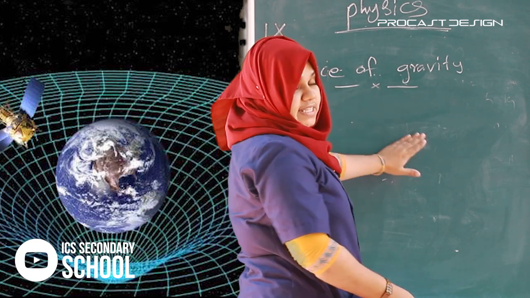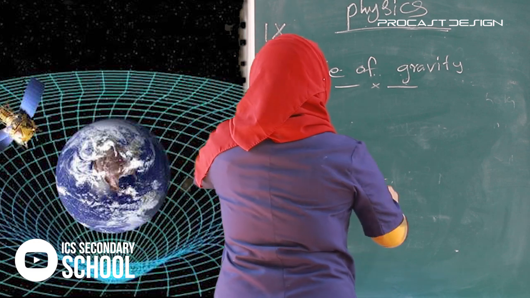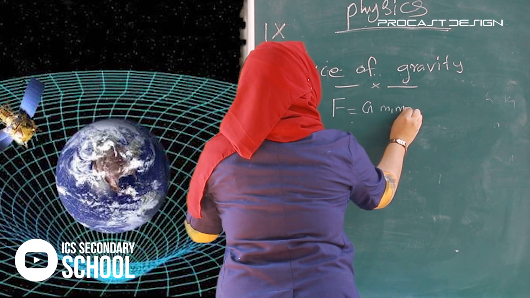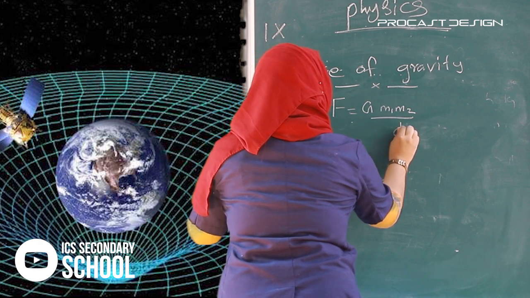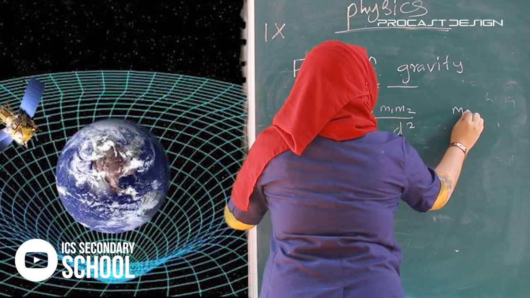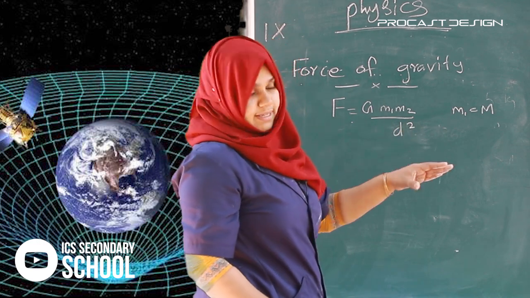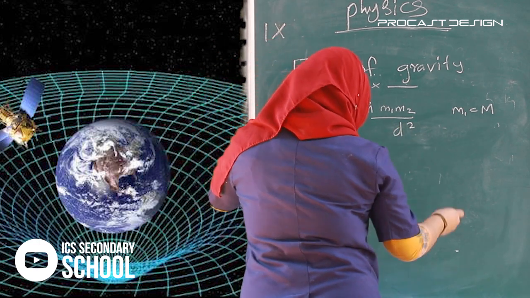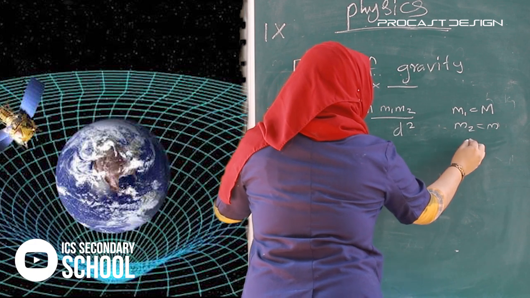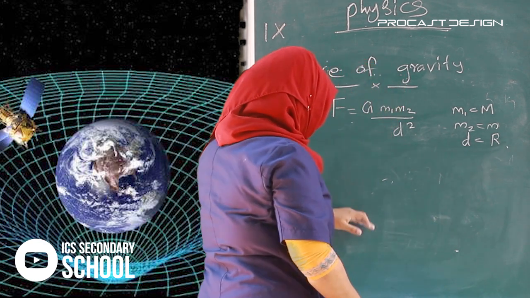We know that F is equal to G m1 m2 divided by d square. Here m1 is capital M, the mass of the Earth, m2 is the mass of the object, small letter m, and d is the radius of the Earth.